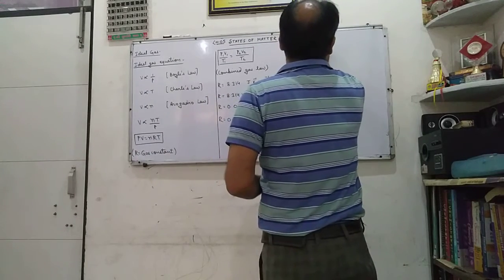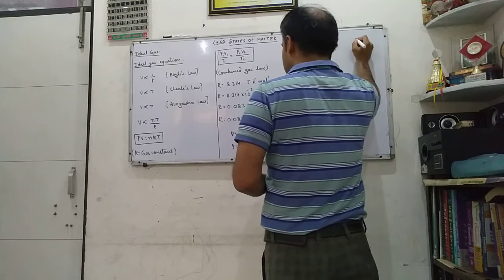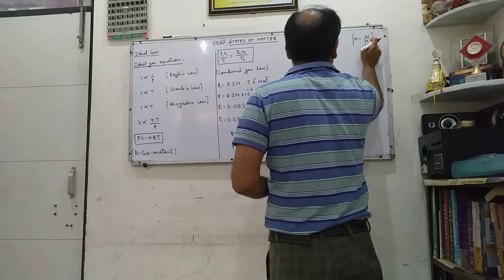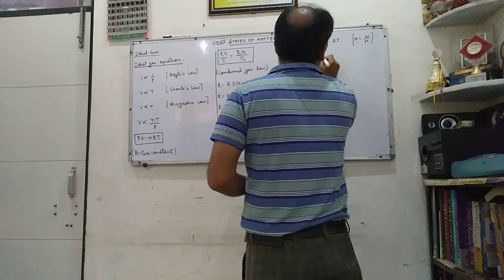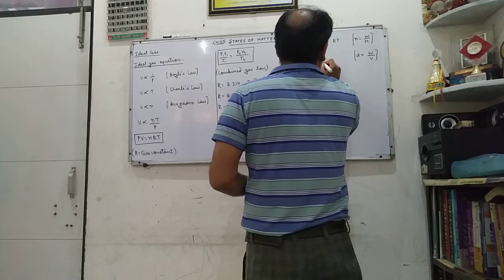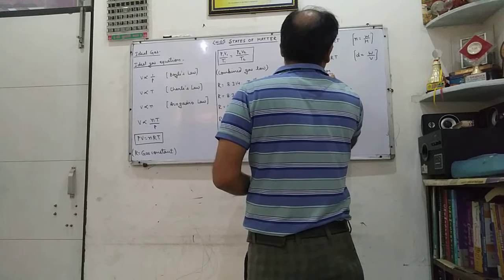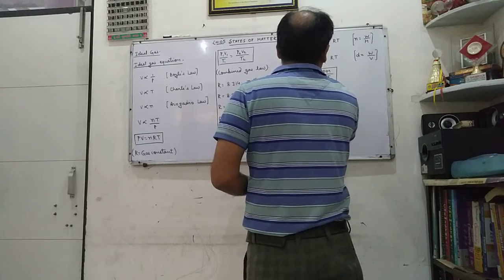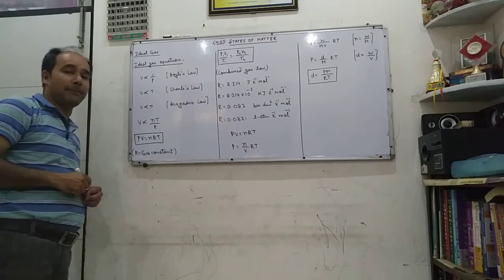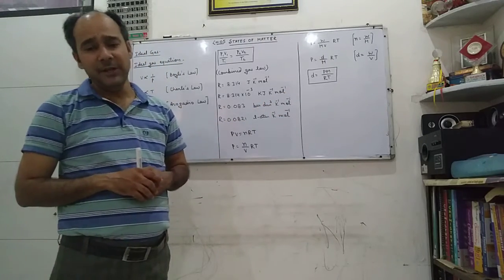But we know that the number of moles may be defined as mass by molar mass, RT taken as it is, because n = m/M. Small m indicates the mass of the substance, capital M is the molar mass. But we also know that density may be defined as mass per unit volume. Substituting here, we get this relationship, that is d = PM/RT. That is the relationship between density and molar mass of a substance. With the help of this formula, we can solve numericals given in NCERT.